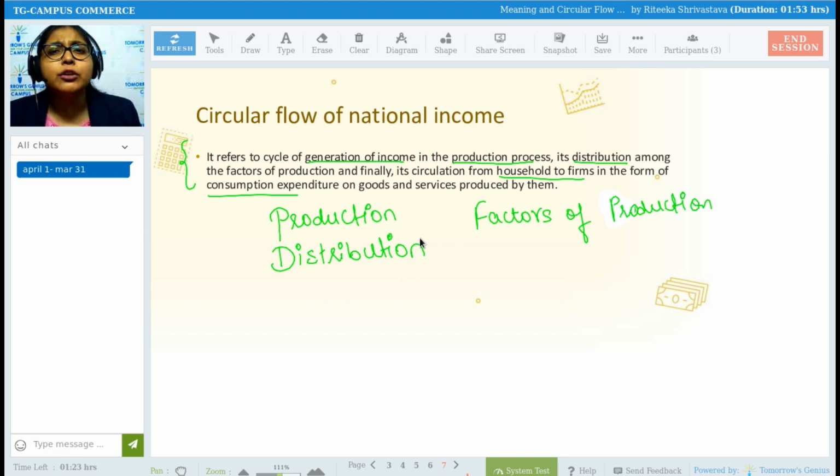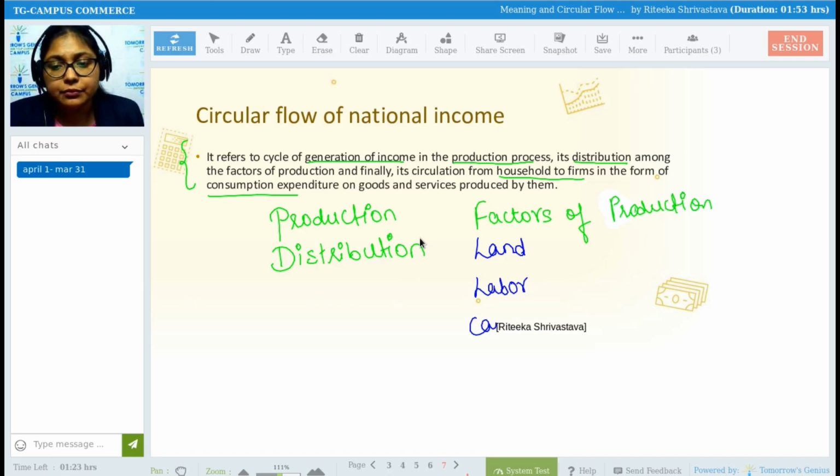But when we talk about factors of production, there are n number of factors, because to manufacture goods and services you are going to require n number of factors which will help you in the production process. But when we talk about the major components of factors of production, there are four: land, labor, capital, and entrepreneur. These are the major factors of production.